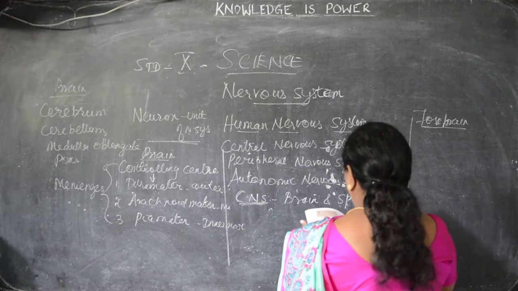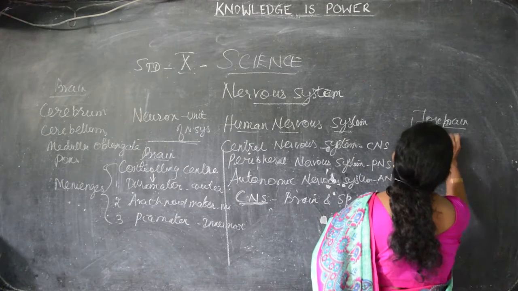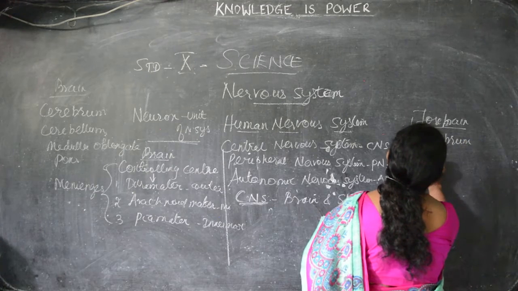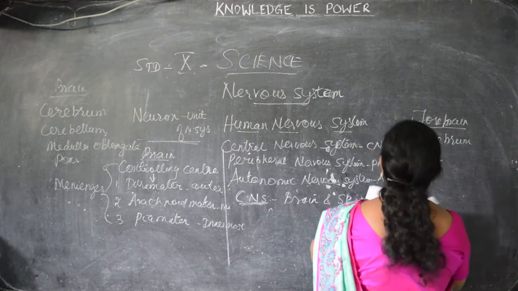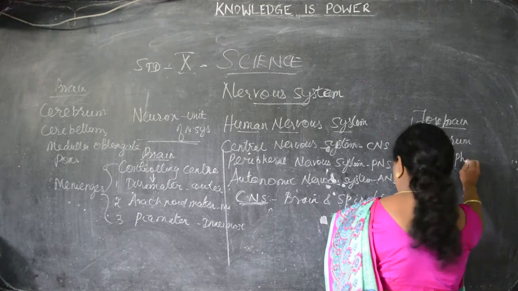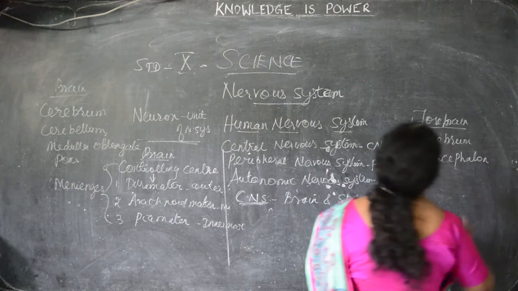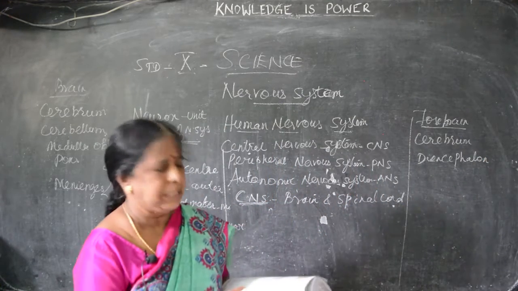What are the things present in that? Cerebrum and diencephalon.